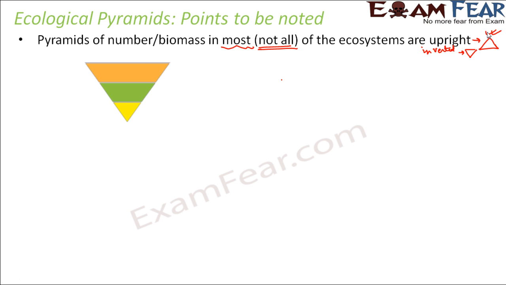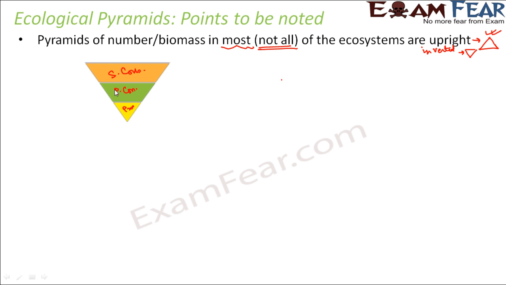One such example where we get an inverted pyramid, in the sense the producers are fewer here. These are the producers and these are the primary consumers. This is secondary consumers and so on. So as you go higher in the trophic level, the number of organisms increases. The amount of biomass also increases.